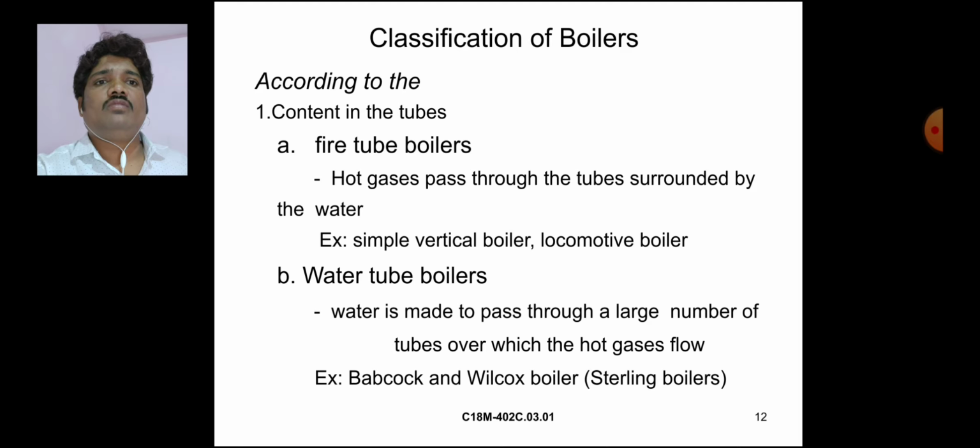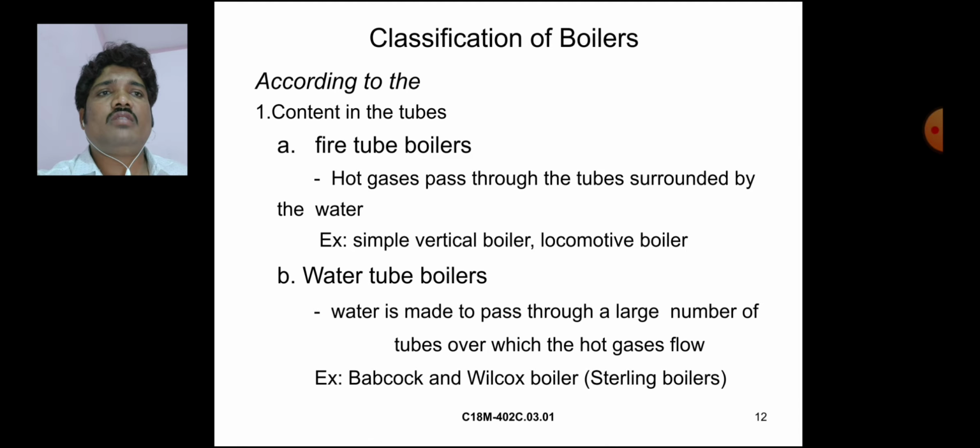Water tube boilers. Water is made to pass through a large number of tubes over which the hot gases flow. An example of a water tube boiler is the Babcock and Wilcox boiler, another name for which is the Stirling boiler.